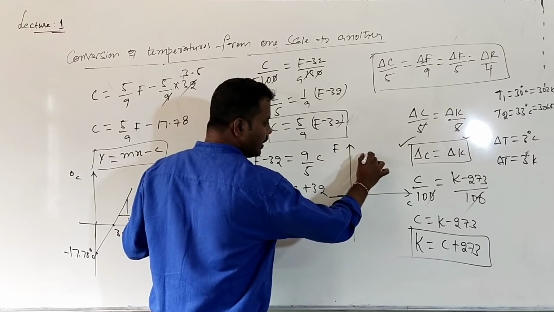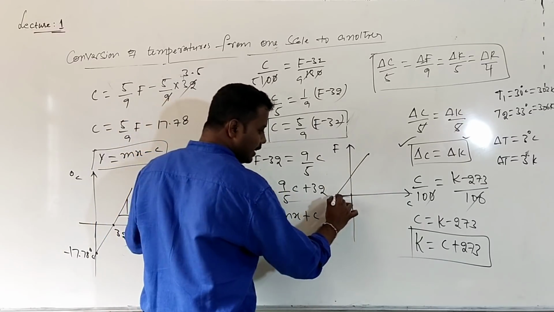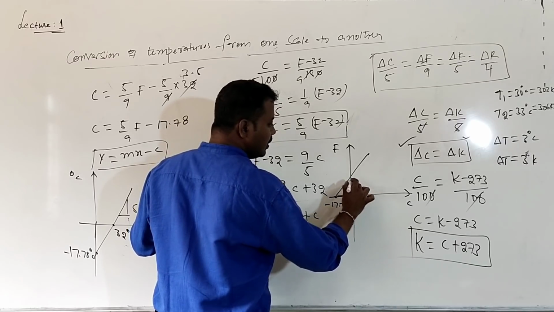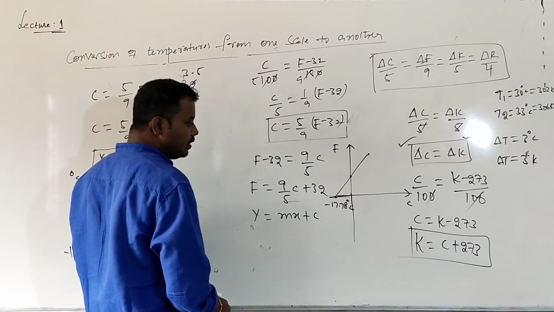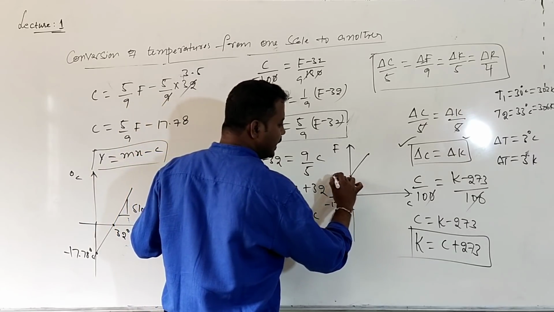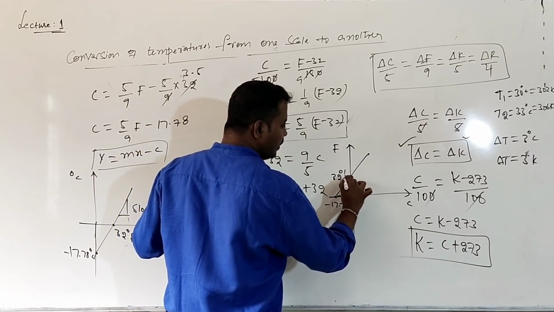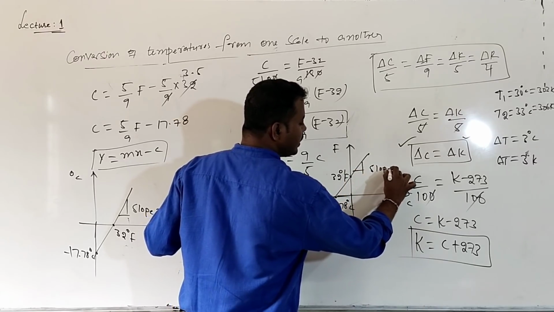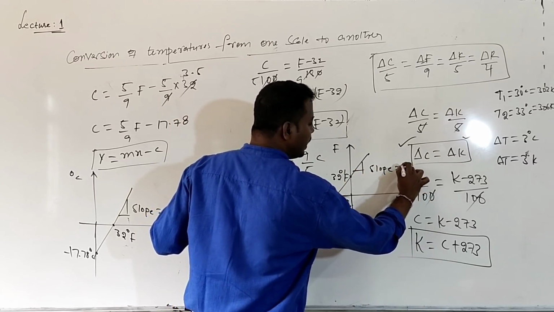It is intercepting the axis here. Where is the intersecting value? Minus 17.78 degrees Celsius on the x-axis. What is the y-intercept value? 32 degrees Fahrenheit. And what is the slope value given by? So the slope of the graph is equal to how much? 9 divided by 5.